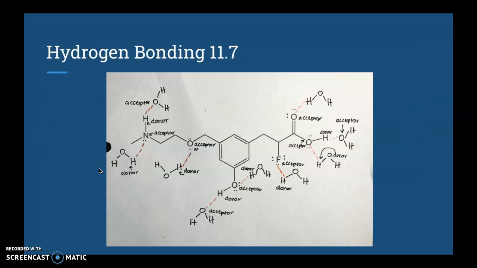Hydrogen bonding. This is 11.7. This is our exercise that everyone has. And so you can see that the hydrogen bonding is in a couple of places. We know that hydrogen bonds will occur between a hydrogen and one of the electronegative elements, nitrogen, oxygen, or fluorine. So we have a couple of nitrogens, oxygens, and fluorines. So in cases like here, where there's a hydrogen attached to the molecule, it can still hydrogen bond, but instead of bonding to an H, like these other ones would, it would bond to the oxygen,